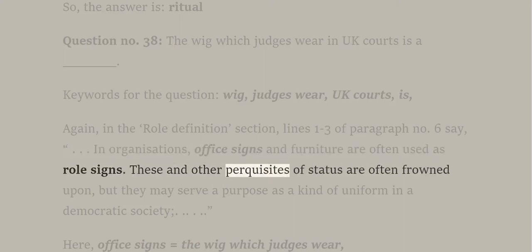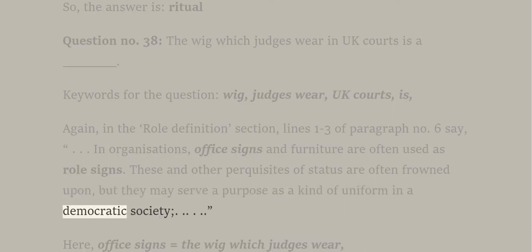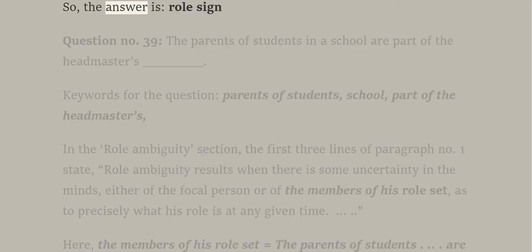These and other perquisites of status are often frowned upon, but they may serve a purpose as a kind of uniform in a democratic society. Here, office signs is equal to the wig which judges wear. So, the answer is role sign.